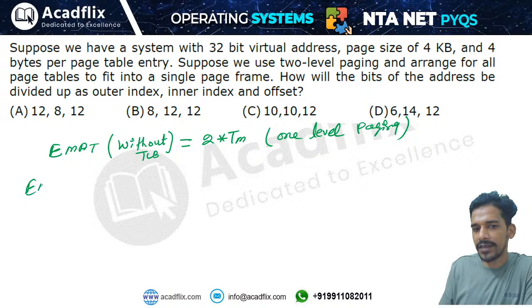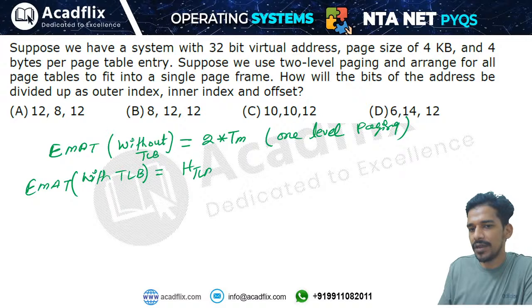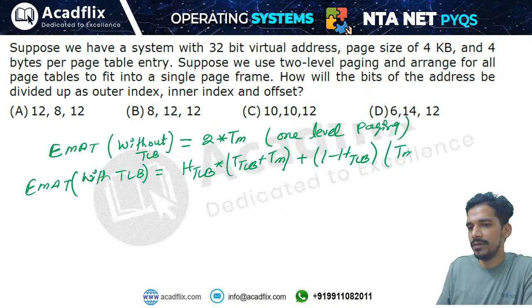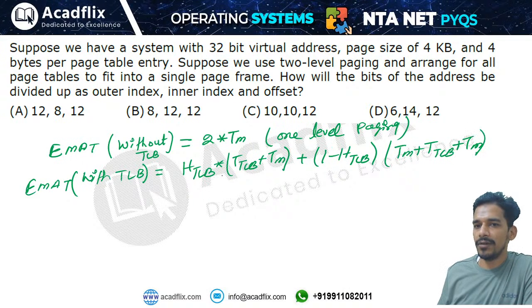And effective memory access time if you have TLB, then the TLB hit ratio and the TLB access time will be given. The formula will become hit ratio of TLB into (access time of TLB plus access time of main memory) plus (1 minus hit ratio of TLB) into (access time of TLB plus 2 times access time of main memory). This will be the formula for one level paging with TLB.